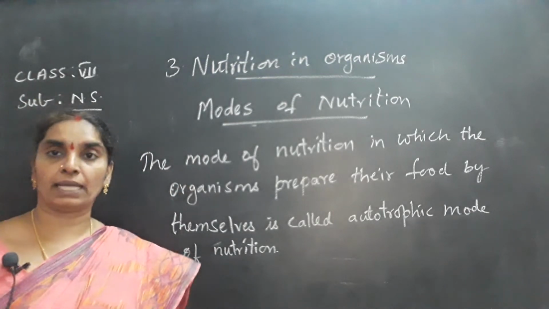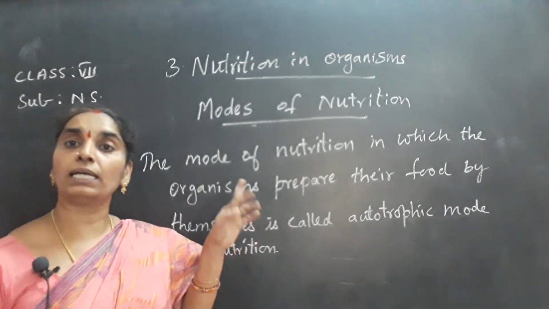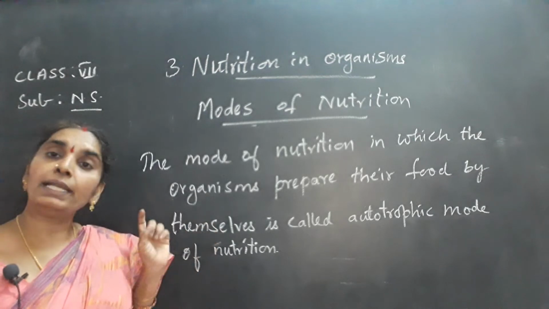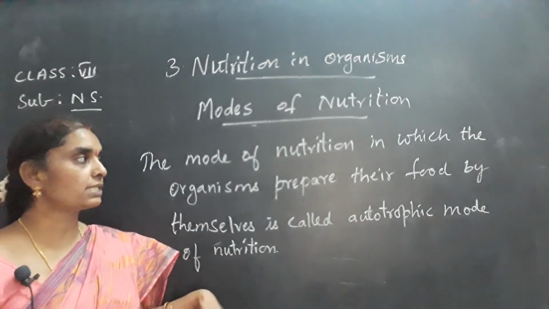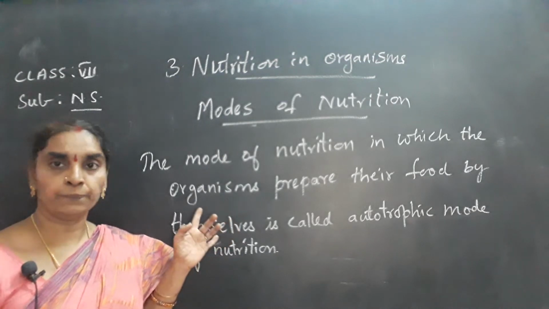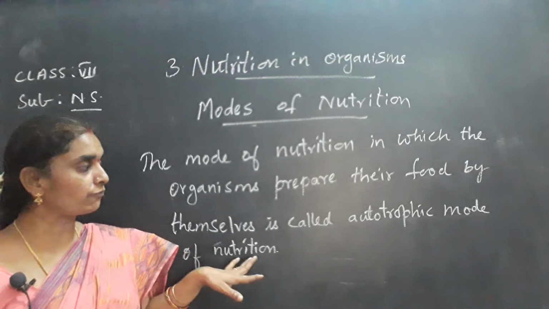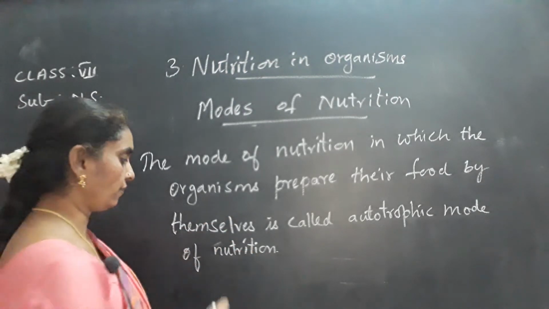And in a similar manner, the mode of nutrition in which the organisms depend on other organisms for their food is called heterotrophic mode of nutrition. First you write down this, next you are going to write about the heterotrophic mode of nutrition. The organisms which perform this type of nutrition are called autotrophs.